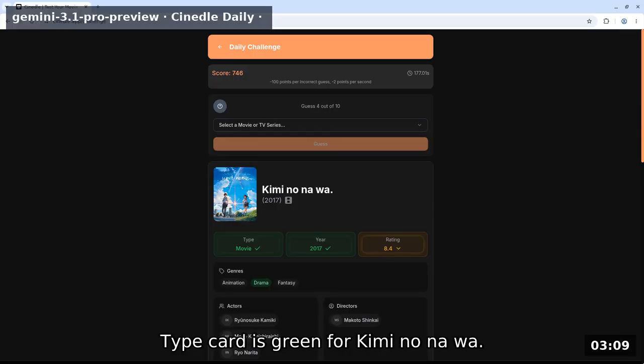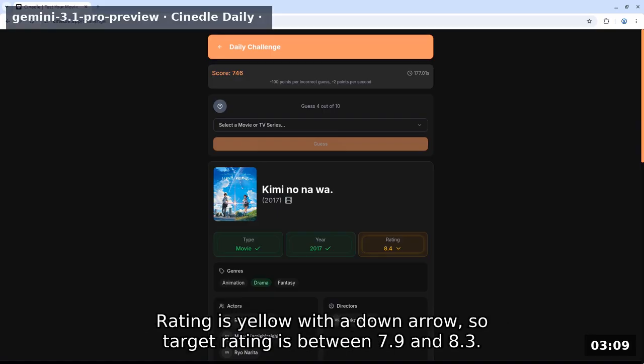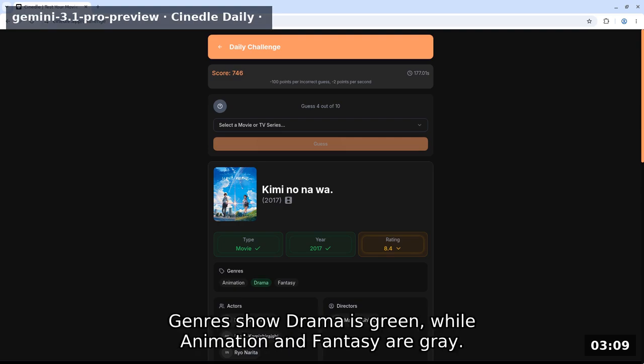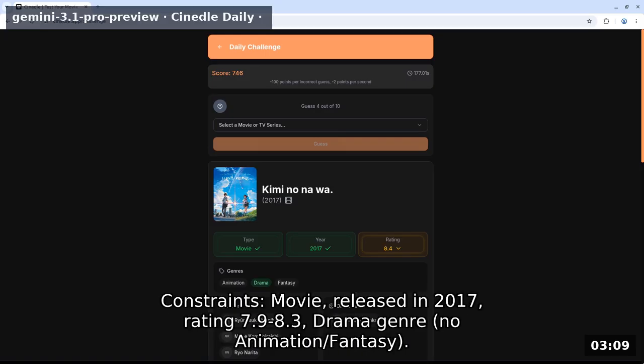Type card is green for Kimi no Na wa movie, so target medium equals movie. Year is green, same. Rating is yellow with a down arrow, so target rating is between 7.9 and 8.3. Genres show drama is green, while animation and fantasy are gray. Actors and directors show no overlap. Constraints: movie, released in 2017, rating 7.9-8.3, drama genre, no animation/fantasy.